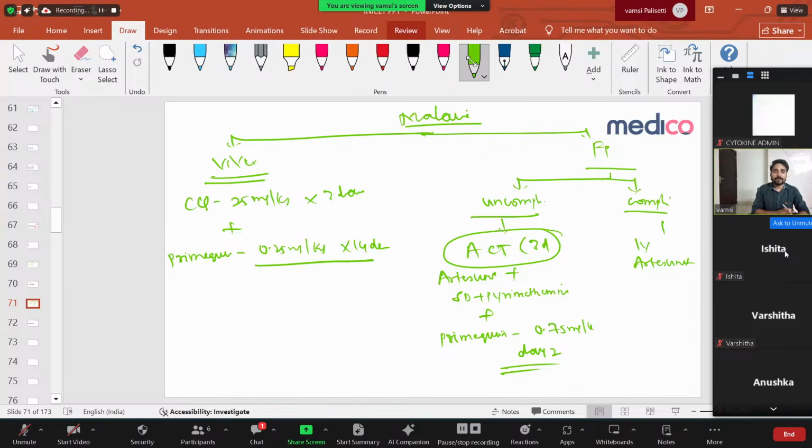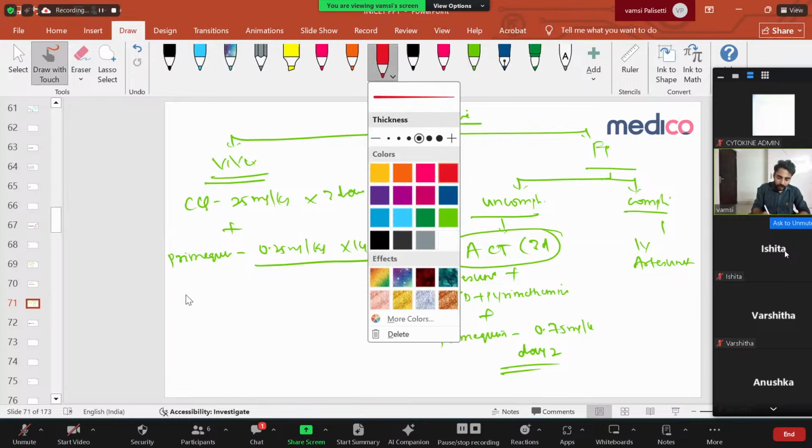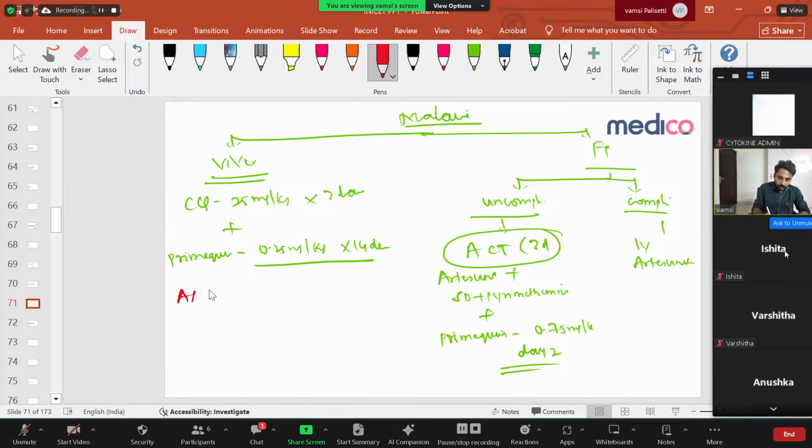Clear? Now let us see this artesunate combination therapy. It contains 3 days: day 1, day 2, and day 3. Day 1 contains artesunate plus sulfadoxine, pyrimethamine. That's for 1 day only.